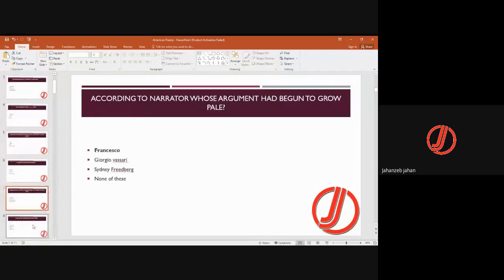According to the narrator, whose argument had begun to grow pale? Related to this painting, he talks about a person in this poem whose arguments begin to grow weaker. That was Francesco. What is the narrative style of the poem? The narrative style of this poem is free verse.